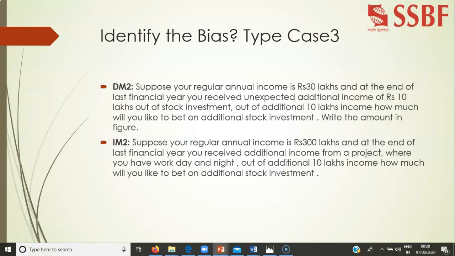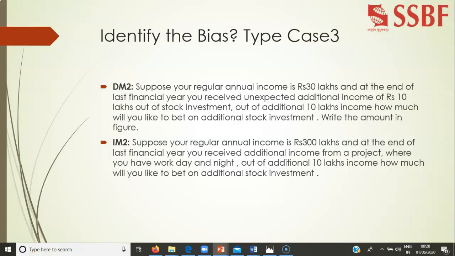We have to stop. Now the third question. Suppose your regular annual income is 30 lakhs, and at the end of last financial year you received an unexpected additional income of 10 lakh rupees from a stock investment. Out of this additional 10 lakhs, how much would you like to bet on your additional stock investment? Write the amount in figures. Most of them say that out of 10 lakh they will reinvest 7 lakhs.